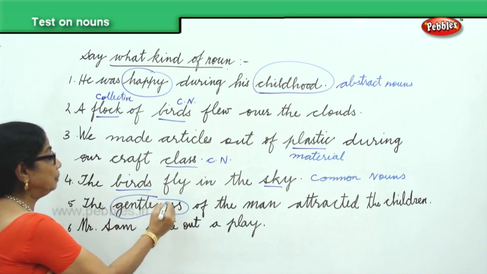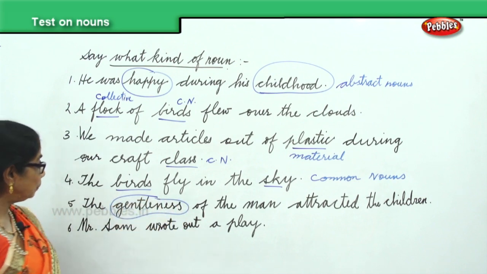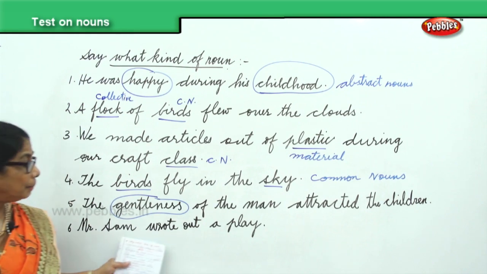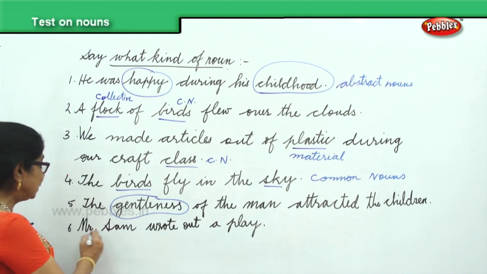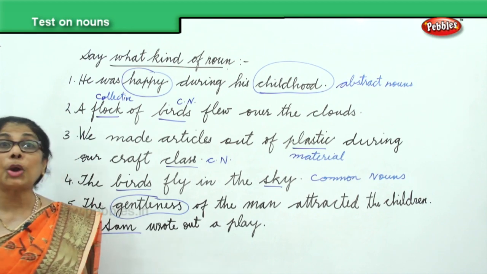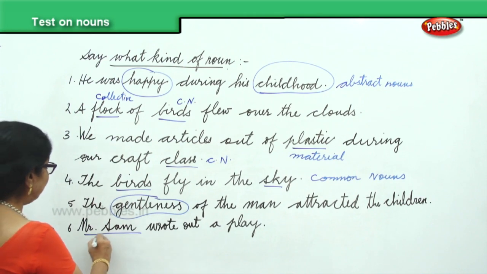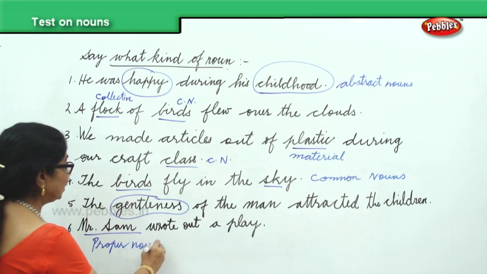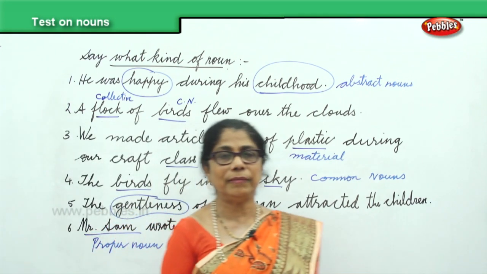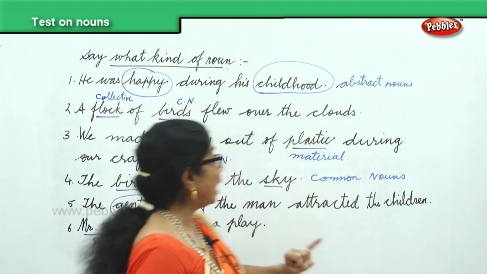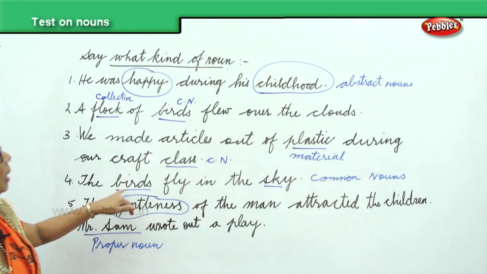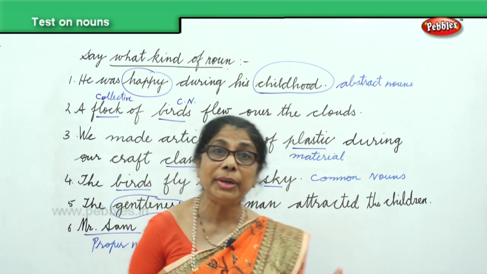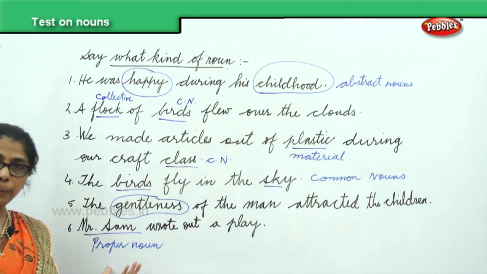Then we have the gentleness of the man attracted children. Gentleness, that's an abstract noun. Finally, we have Mr. Sam wrote out a play. Mr. Sam, this is a proper noun. Now see, what are the kinds of nouns we have done? We have done common nouns, sky, birds. Then we did proper noun. Mr. Sam is a proper noun.